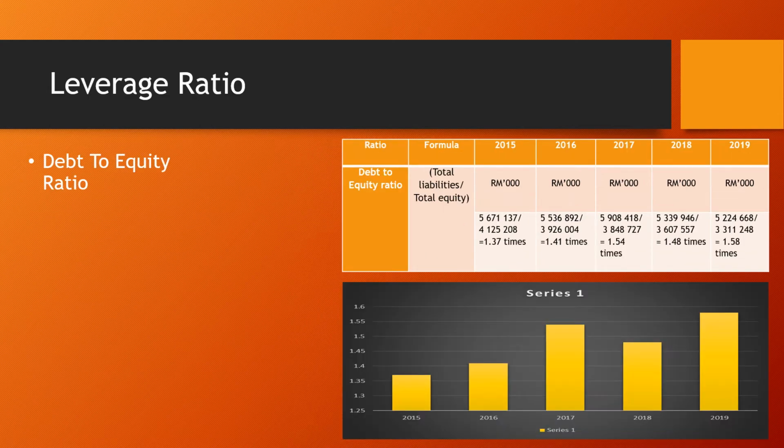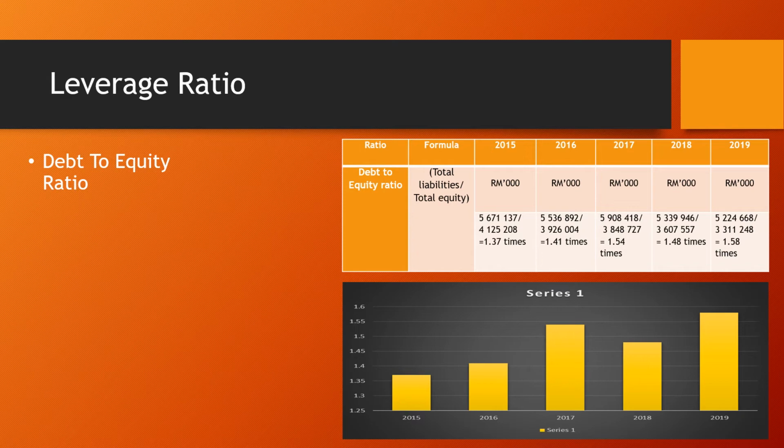The debt to equity ratio in year 2015, the company was able, 1.37 times, to pay their liabilities. However, in year 2016, it increased to 1.41 times. It means equity is less able to pay the debt of the company. In year 2017, it also increased to 1.54 times.